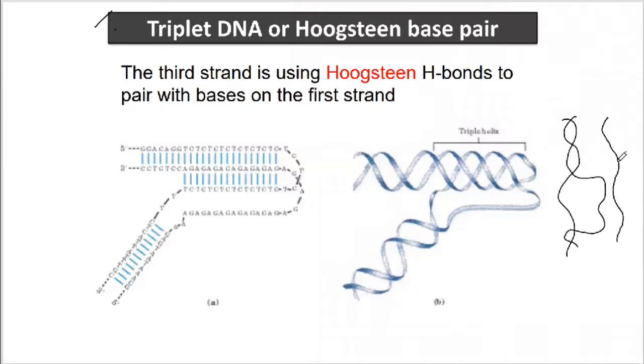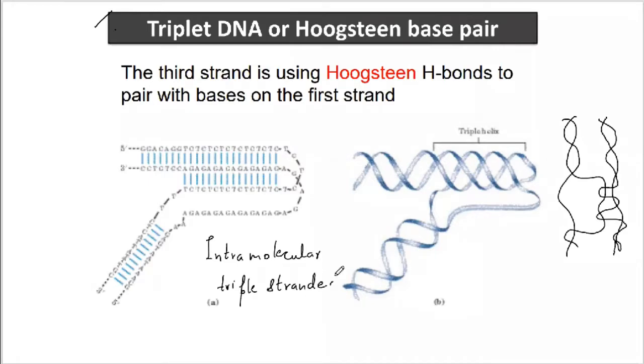This would be another DNA molecule. And this is how this is base pairing. This is referred to as intermolecular triple-stranded. This is referred to as intramolecular triple-stranded DNA.